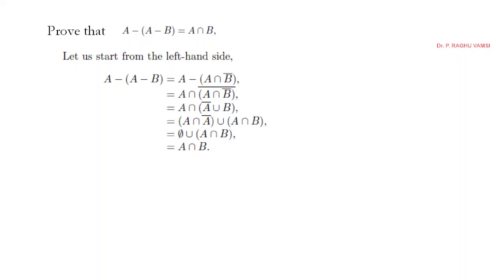Then the distribution law was applied: A intersection A complement union A intersection B. Then null union anything will become the same set. So this is the way we can prove this particular expression.